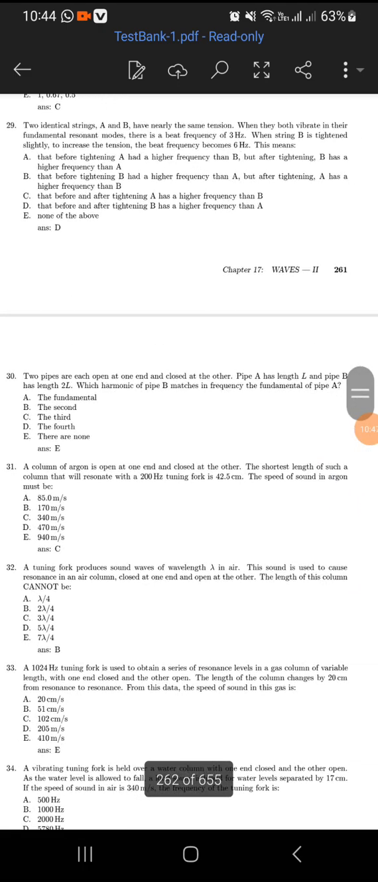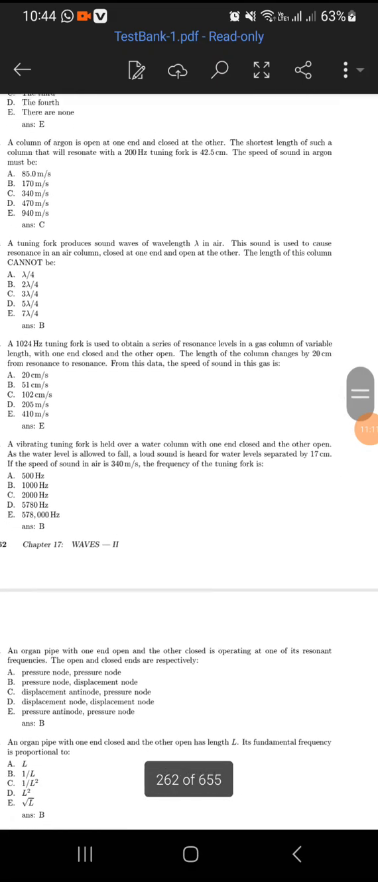Number 30. Two pipes are open at one end and closed at the other end. Pipe A has a length L and pipe B has a length 2L. Which harmonic of pipe B matches in frequency the fundamental of pipe A? So it's E, there are none. It's neither the third, the fourth, the second, nor the fundamental. There are none is the answer.